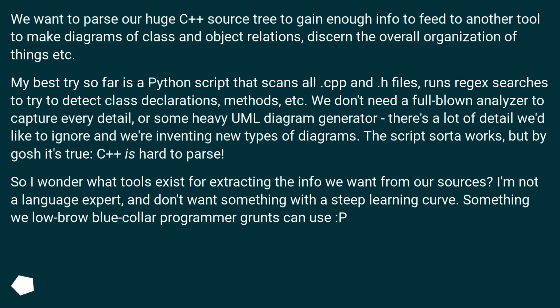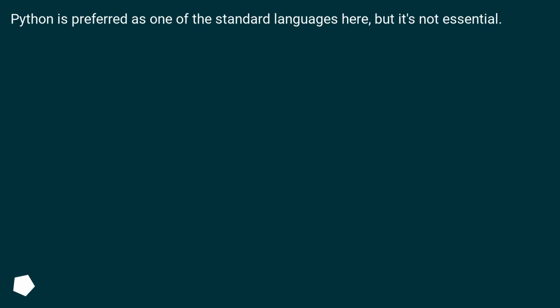So I wonder what tools exist for extracting the info we want from our sources? I'm not a language expert, and don't want something with a steep learning curve. Something we lowbrow blue-collar programmer grunts can use. Python is preferred as one of the standard languages here, but it's not essential.